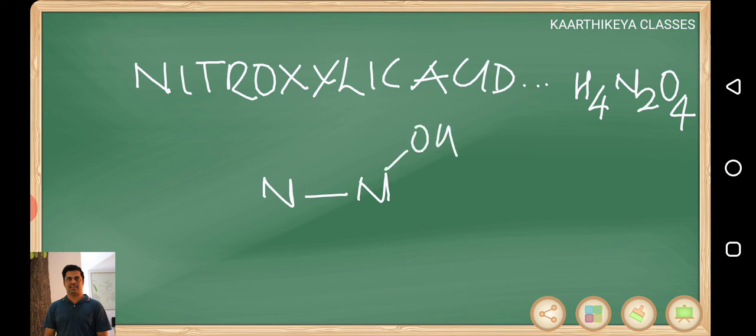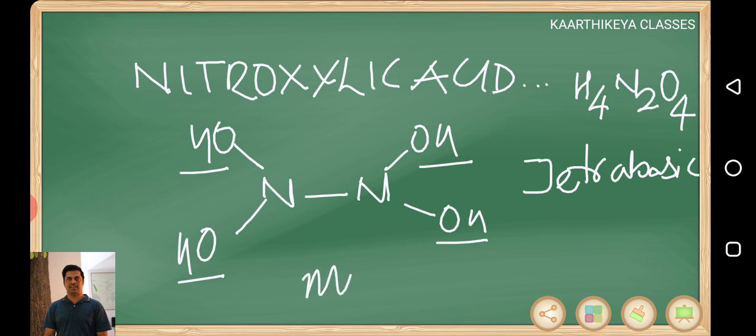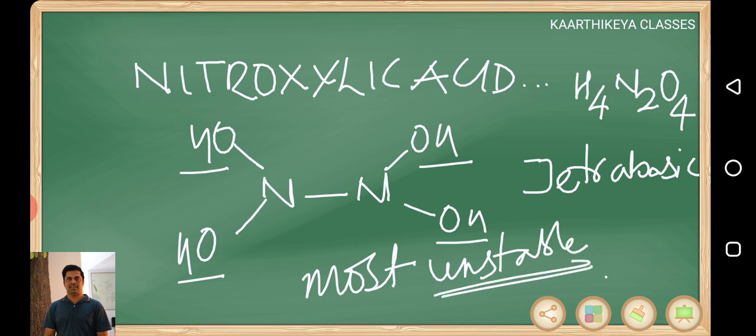Each nitrogen is having 2 OH groups. So this is going to be a tetrabasic acid. 4 OH groups are there, so a tetrabasic acid, and highly unstable. So I am not discussing its oxidation state and salts. One other name you can say, nitroxylic acid.